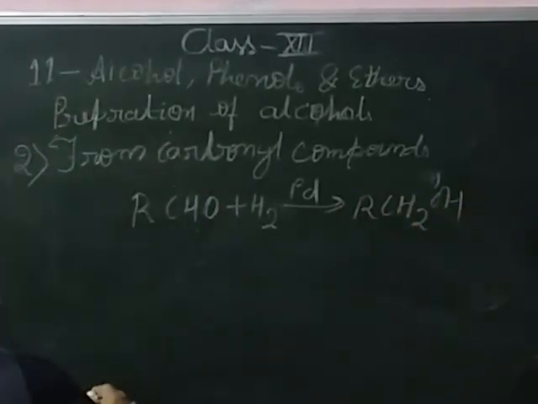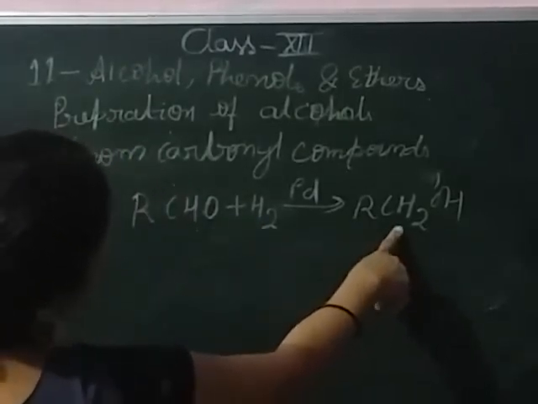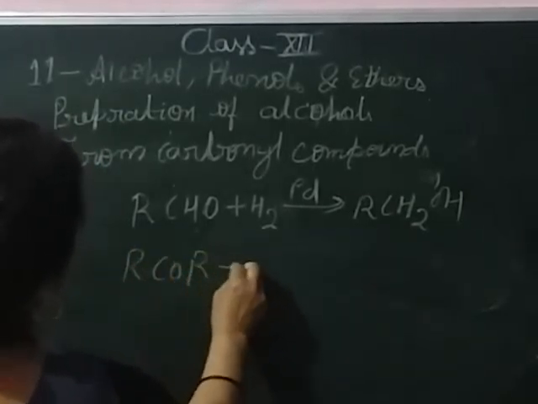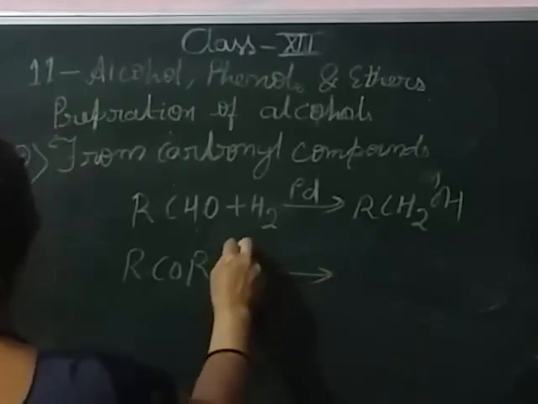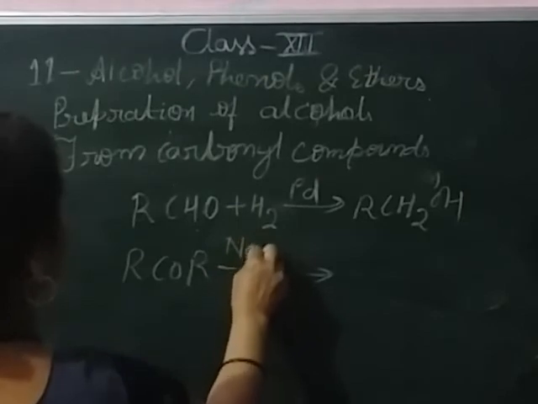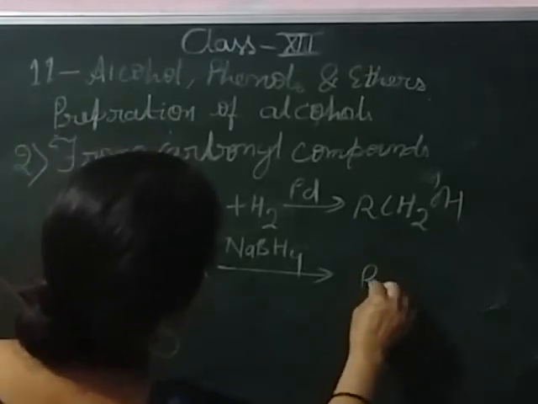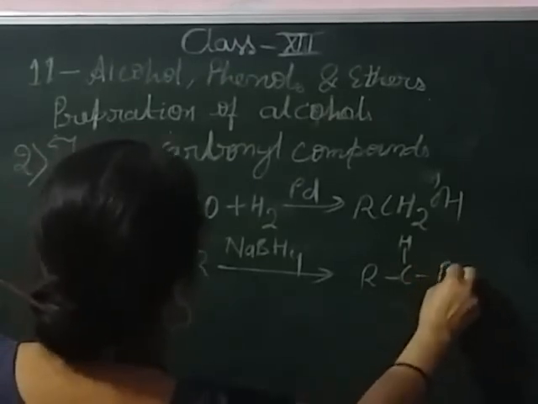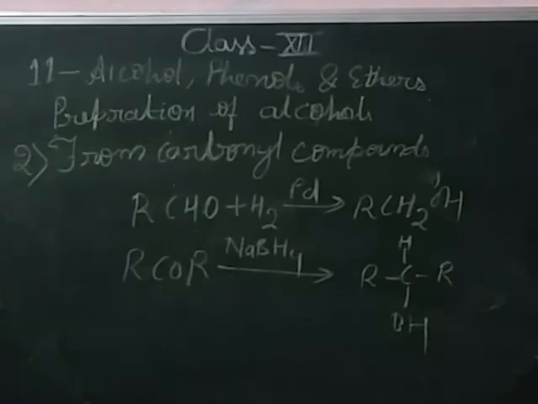Generally, aldehyde gives the hydrogenation reaction and forms the primary alcohol, but the ketone gives the secondary alcohol via hydrogenation in the presence of catalyst sodium borohydride and converts into RCH(OH)R. This is the secondary alcohol.